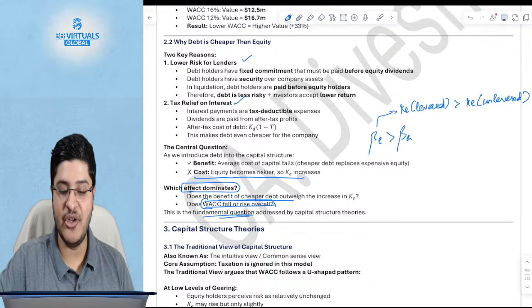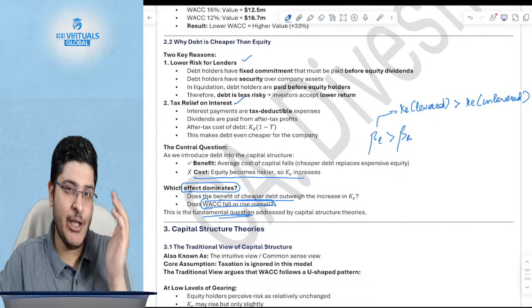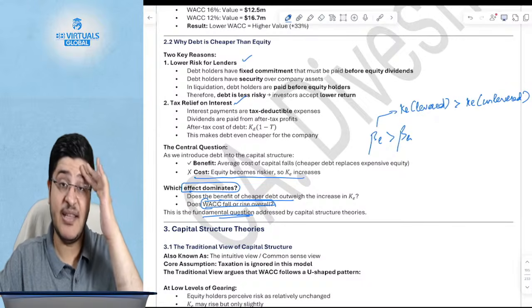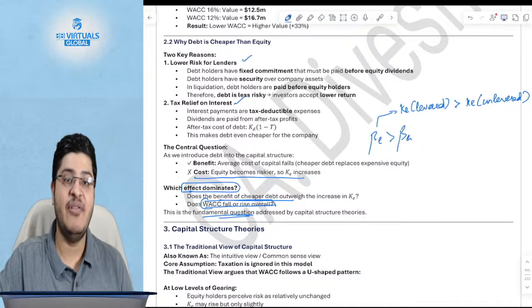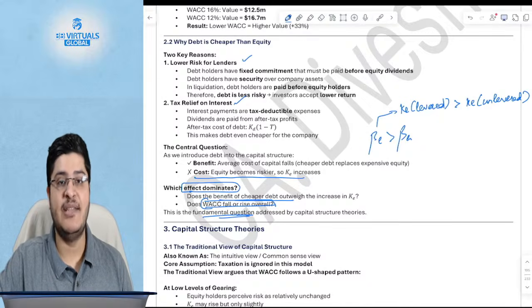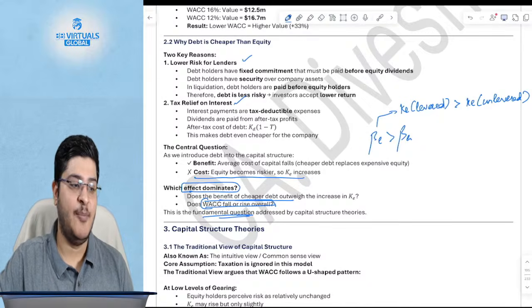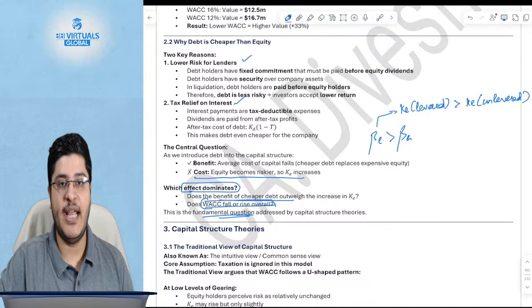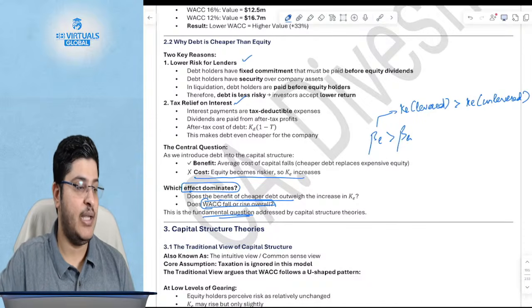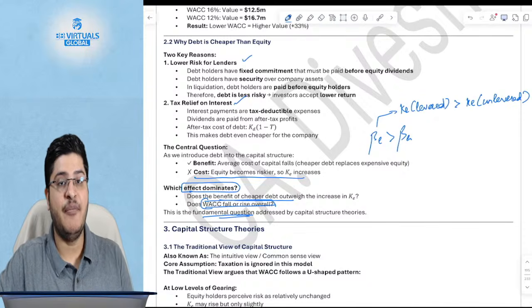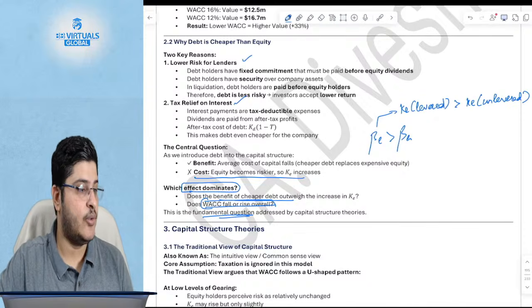Is it clear till here? Have you ever thought logically why we are even studying this chapter? This was the entire logic why we are even studying the chapter of business finance, capital structure, and cost of equity, debt, and so on and so forth. Is it clear? I'll take a 20, 25, 30-second pause to see if it is all clear till here.